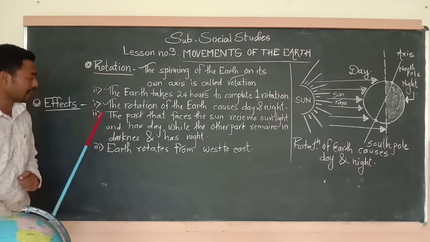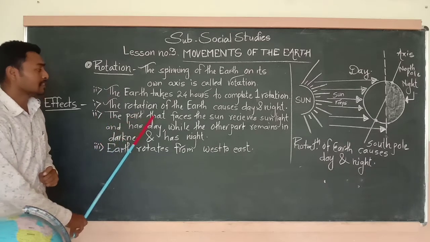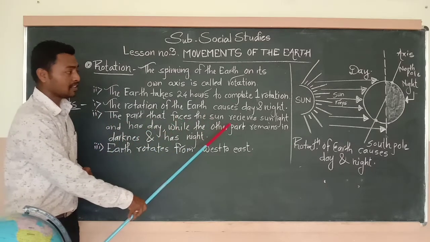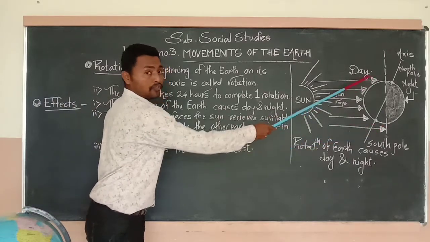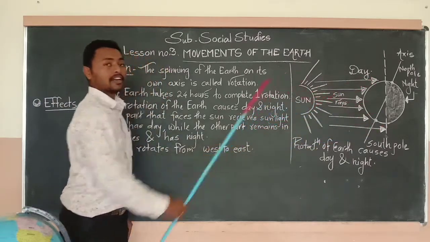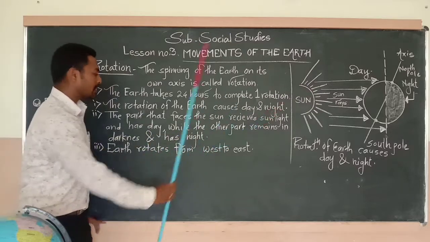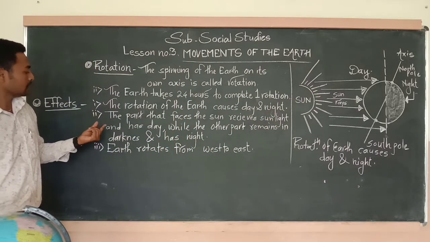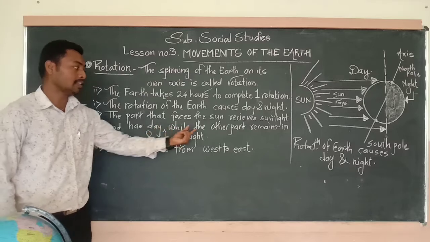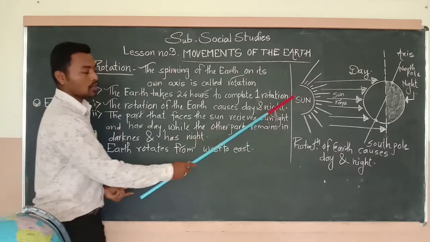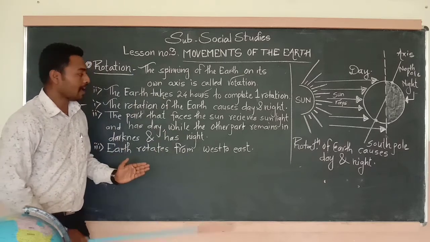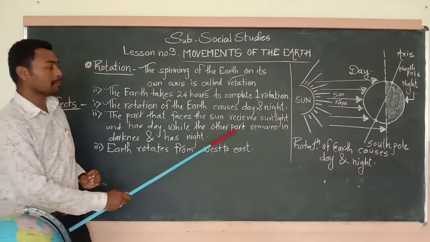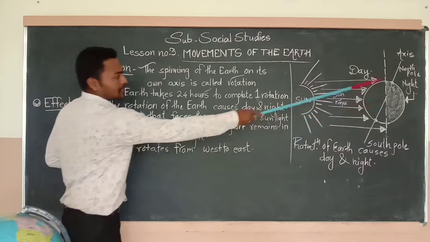Next, point number 2, the part that faces the sun receives sunlight. Half portion of the earth receives sun rays and has day, while the other part remains in darkness.